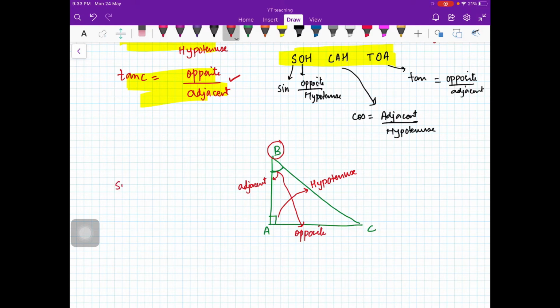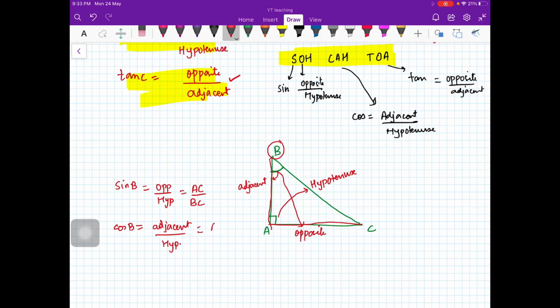Okay, so in this case you see what will be sine B, that will be opposite upon hypotenuse. Opposite here is AC upon hypotenuse BC, and cos B will be adjacent upon hypotenuse.